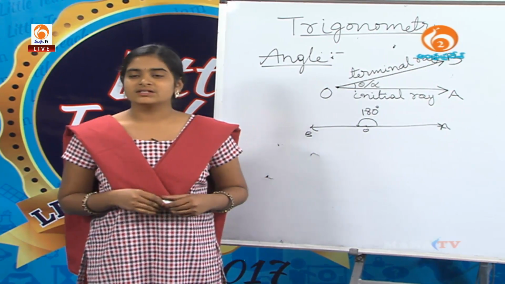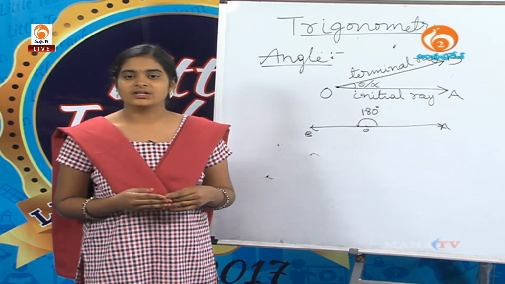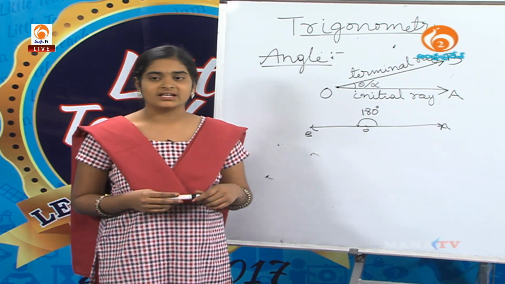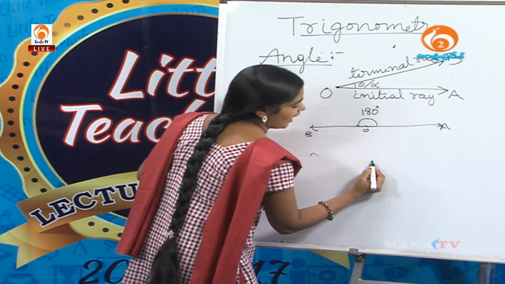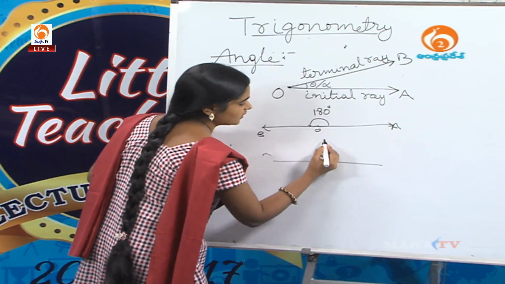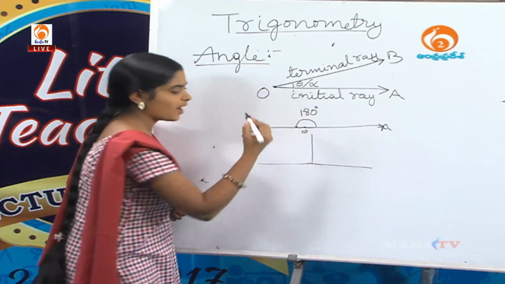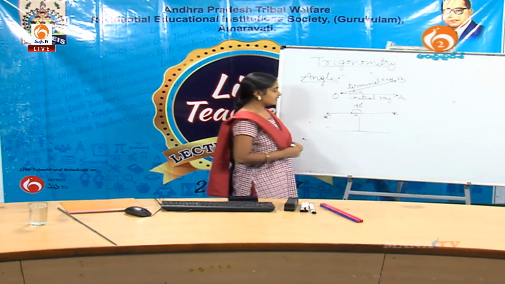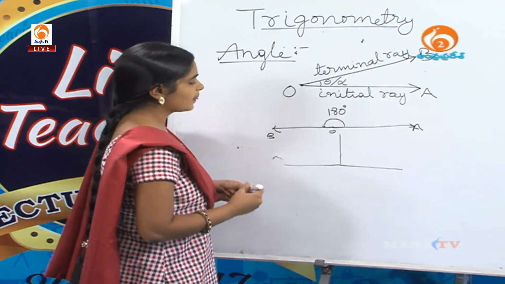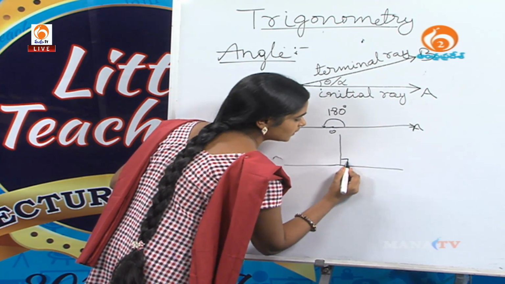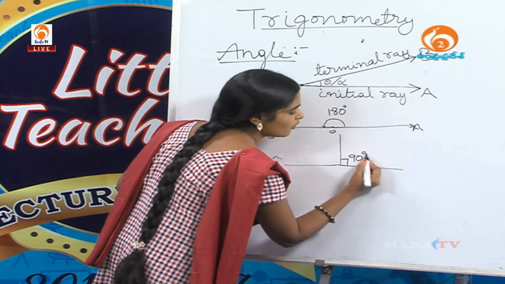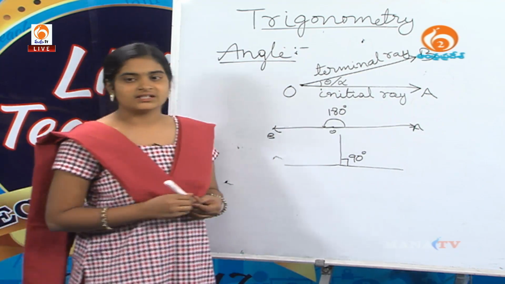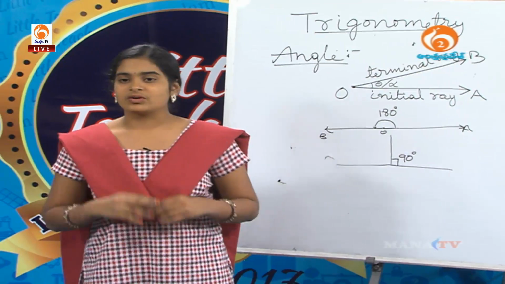Then what about half of the straight angle? If we divide the straight angle into two equal parts, it makes a 90 degrees angle, so we call it a right angle. We are clear about the angle.